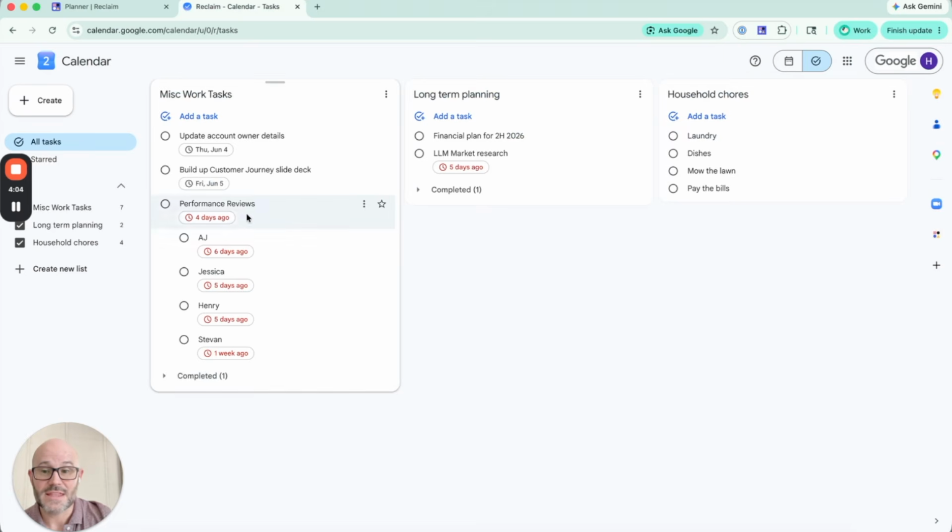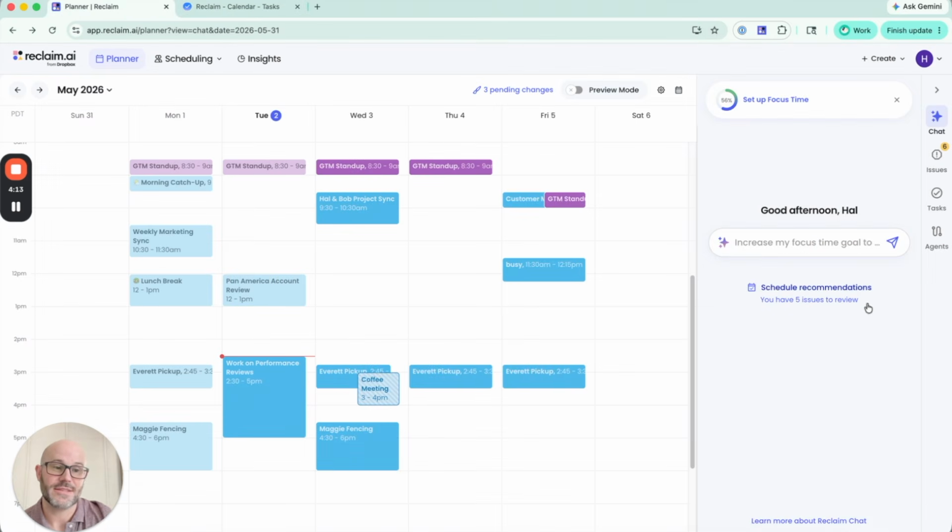And you can see that I've captured some of the tasks that I need to get done in a third-party system, in this case, Google Tasks, but we also support integrations with ClickUp, Asana, Jira, Todoist, and Linear.